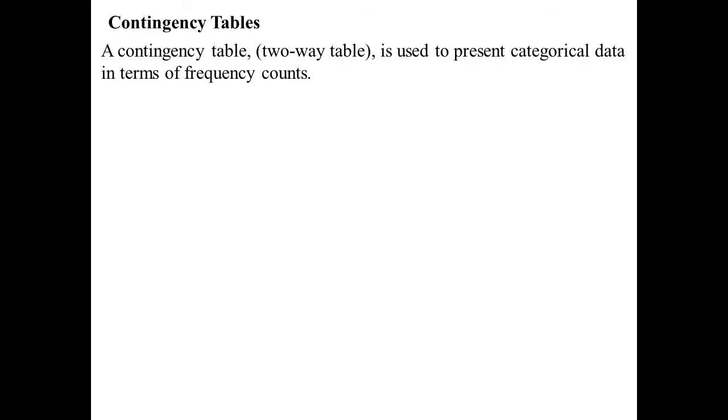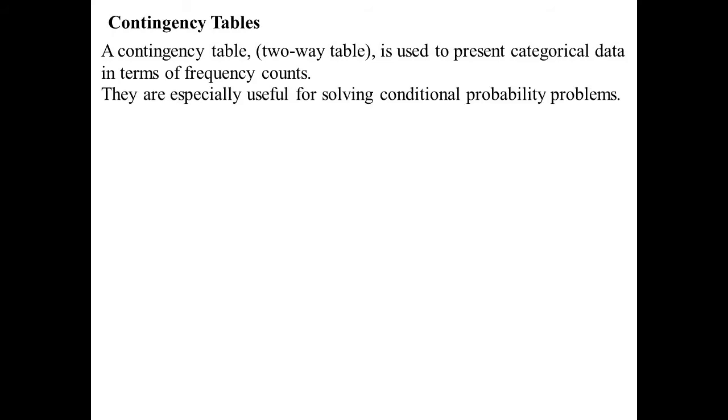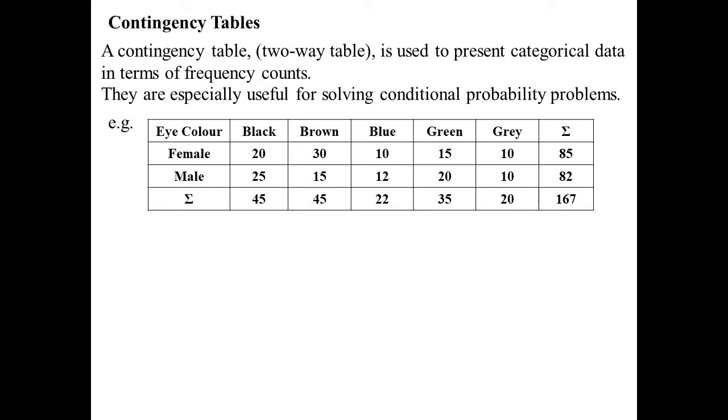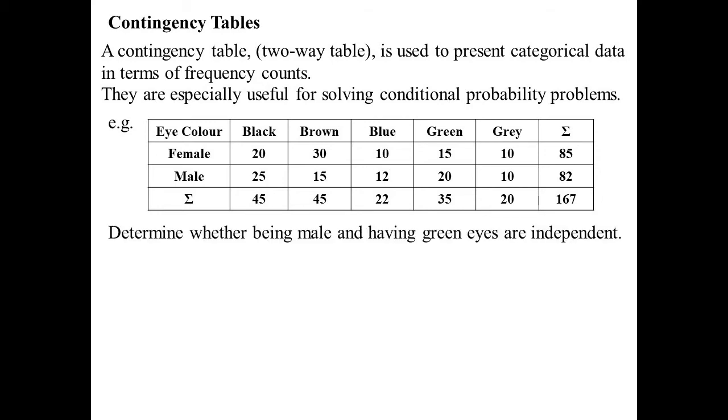Contingency tables. Now, that is a two-way table is another name for it, two-way table. And that's good for categorical data, actually. And really good for solving conditional probability problems. So something like this. Here's an example where we're recording two pieces of information about people. One is their eye colour and the other is their gender. And so there's all the different data for that. And so the question is being male and having green eyes, are those two things independent of each other?